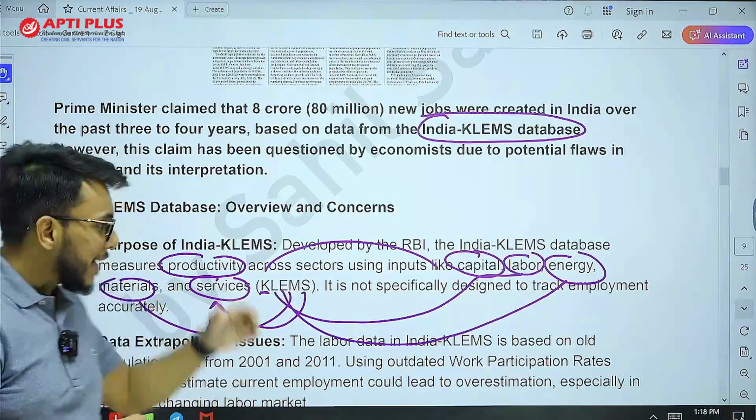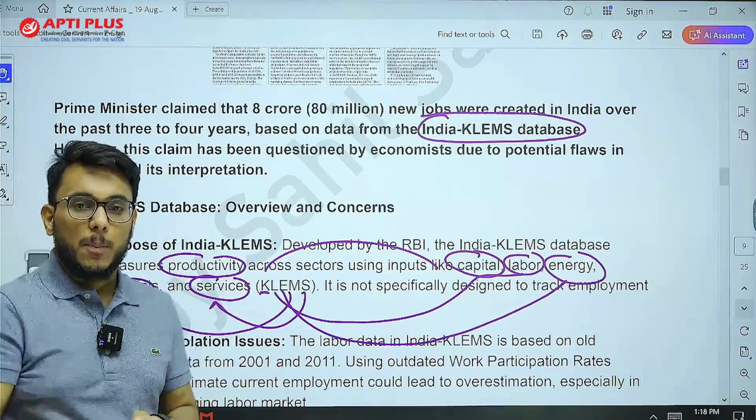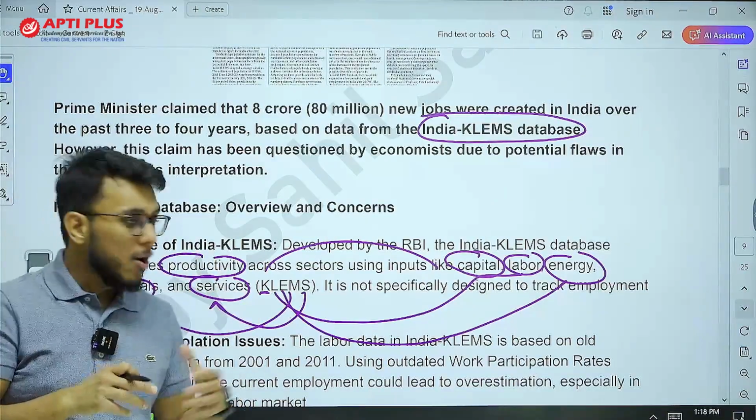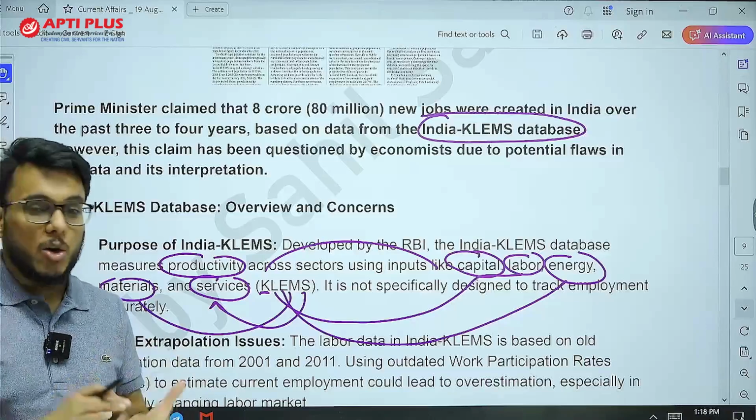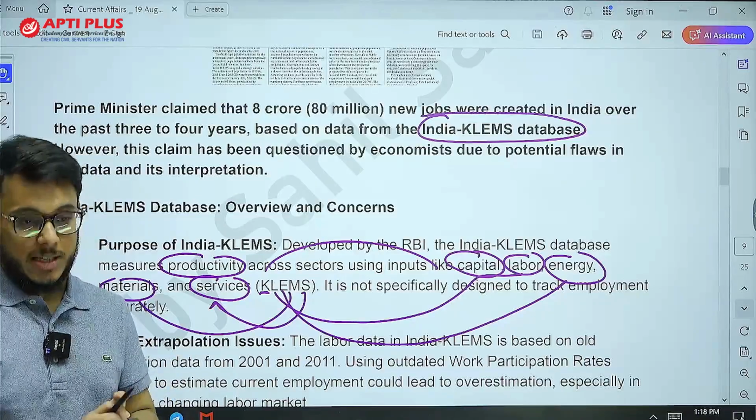So this KLEMS survey measures the productivity of capital, labor, energy, resources, etc.